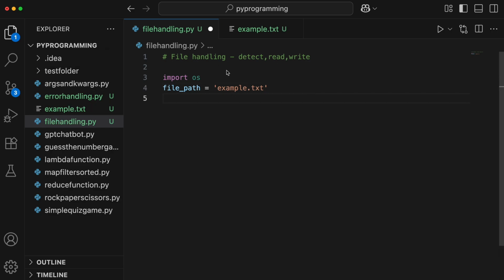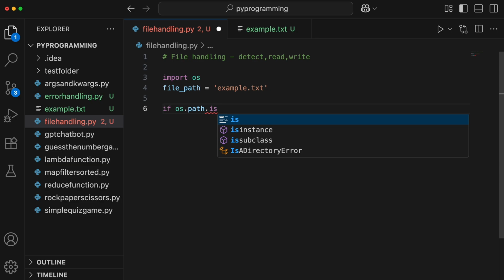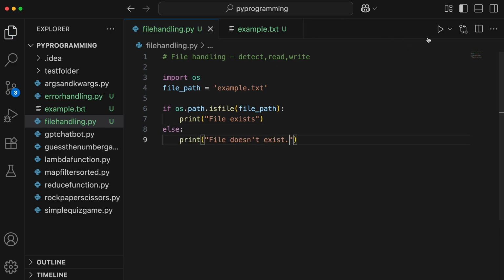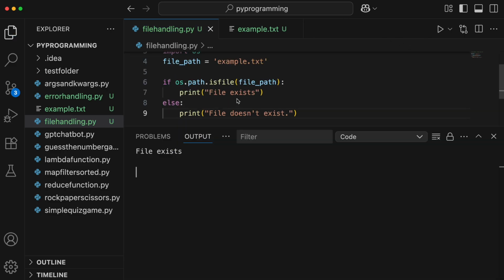Now we can use the OS method to identify whether the file exists or not. So I'll write if os.path.isfile, and then we'll give the file path over here. Let's print that file exists. Let's also write an else statement: file doesn't exist. Let's go ahead and run this now. So we got the message as file exists. This is always going to return true if the file exists, otherwise false if the file does not exist.